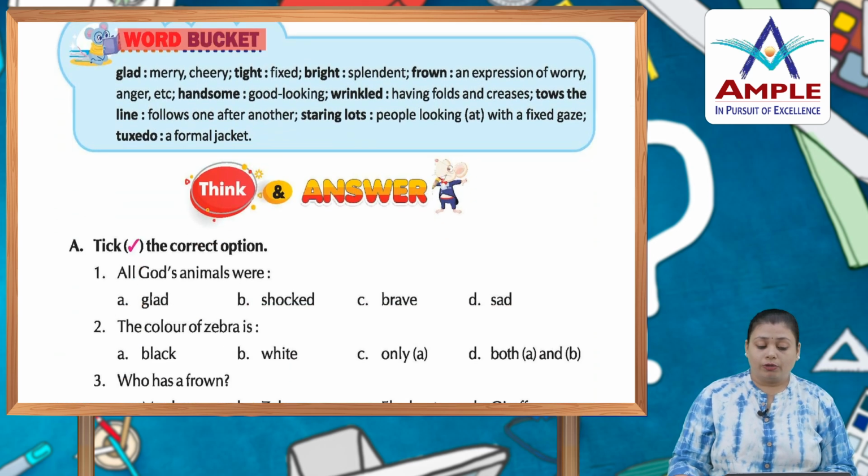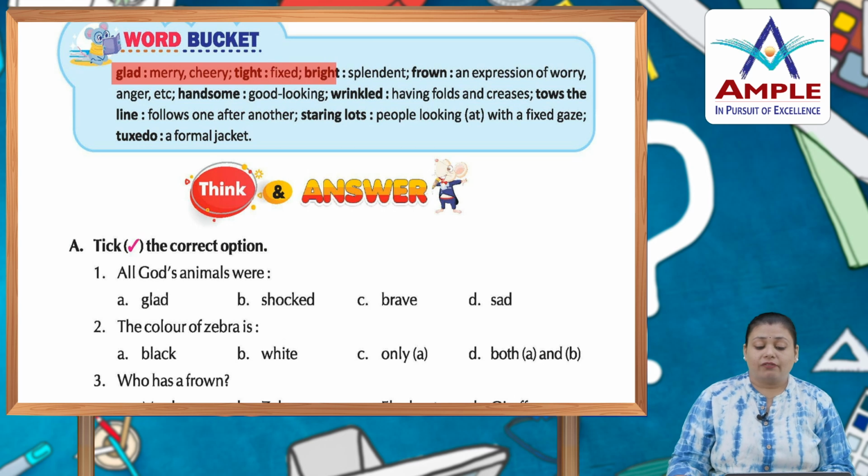Now the word bucket: glad, merry, cheery, tight, fixed, bright, splendid. Frown, an expression of worry, anger, etc. Handsome, good looking. Wrinkled, having folds and creases. Toes the line, follows one after another. Staring lots, people looking at with a fixed gaze. Tuxedo, a formal jacket.